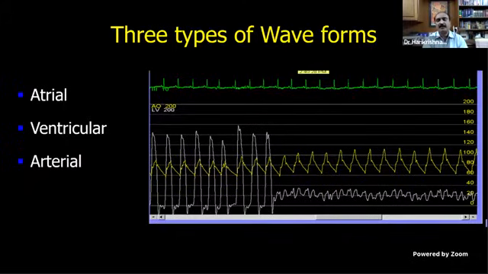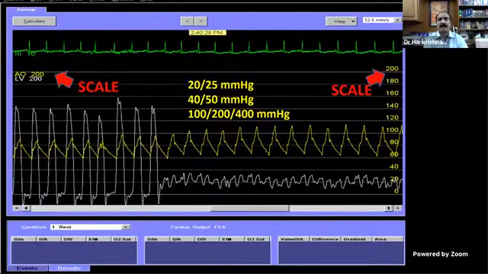And how will you differentiate between ventricular and arterial? The ventricular usually touches the 0. To make it very simple, there are exceptions we will discuss subsequently. And arterial usually will not touch the 0. So that is how in a simple way to understand. And always just see the scale. It will be written on the side. Most of the exam tracings will be pakka tracings. They will be very classic tracings only examiners will bring. So all the details will be there. The ECG will be there. Always concentrate on the ECGs. It will give significant clues to your diagnosis.